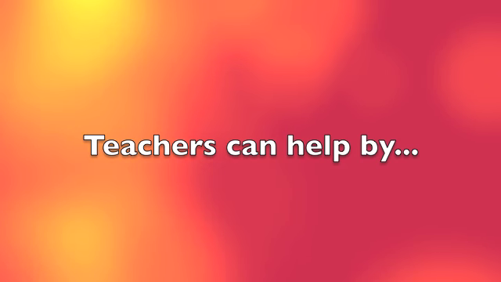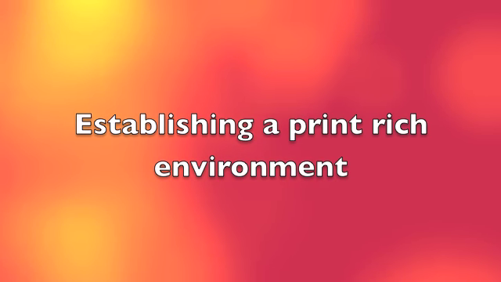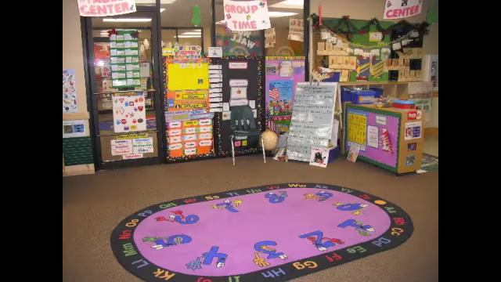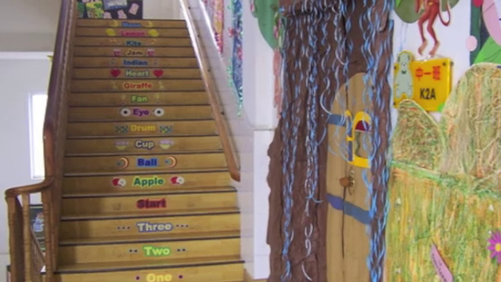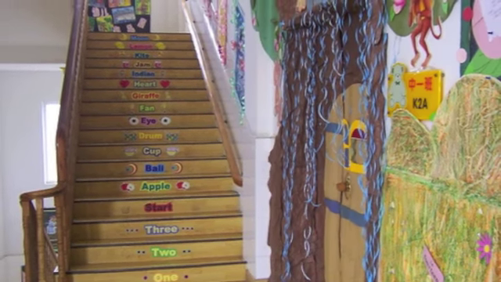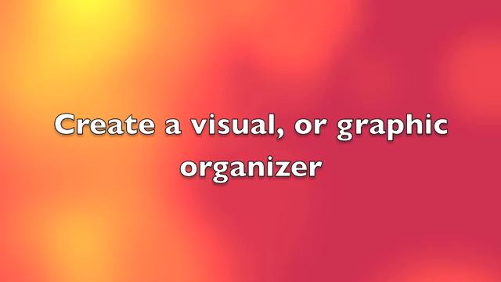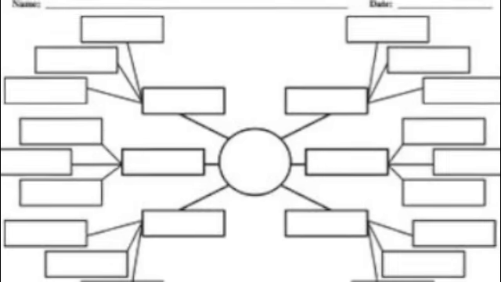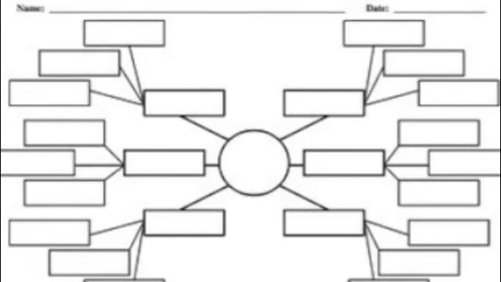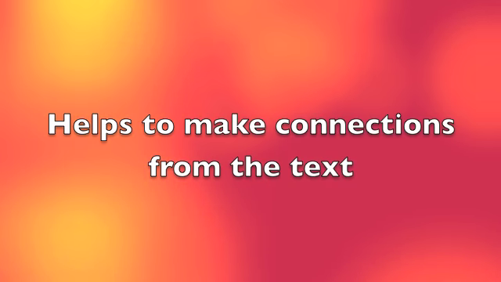Teachers can help students build the appropriate knowledge by using informational books and establishing and maintaining a print-rich environment full of text that provides students with many opportunities to learn content in a variety of topics. Another way is to get them to create a visual or graphic organizer that can help them see not only new concepts, but also how previously known concepts are related and connected to the new ones that they are learning in the new expository text material.